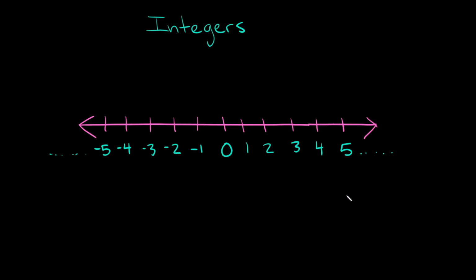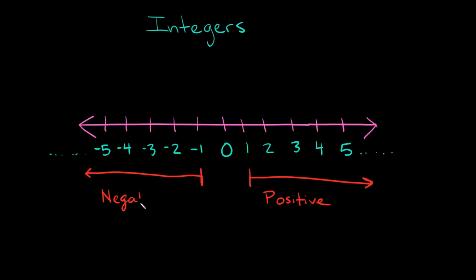And we can get a little more specific with these, okay? So from the number 1 and forward this way, these are known as positive integers. And we can also do that with the negative numbers, okay? So starting from this -1 going all the way that way, these are called negative integers, okay?